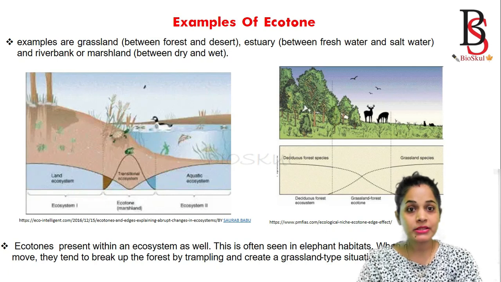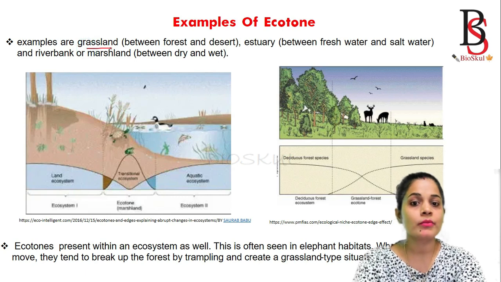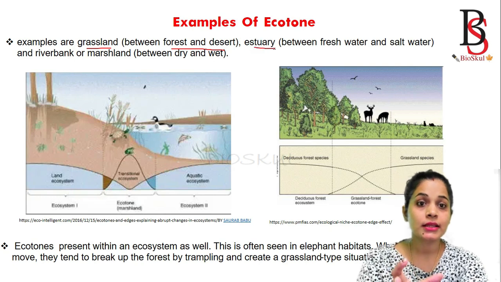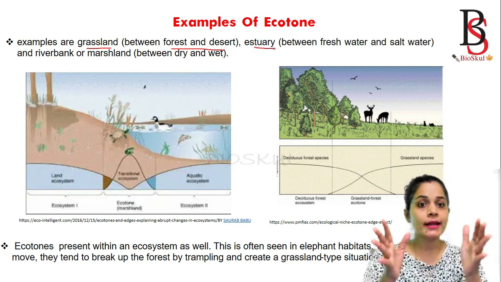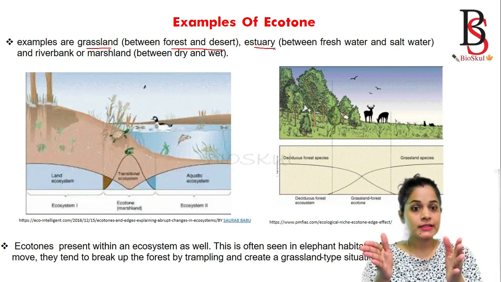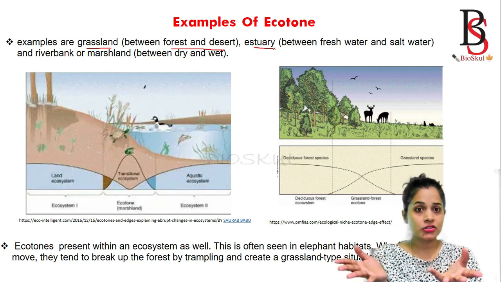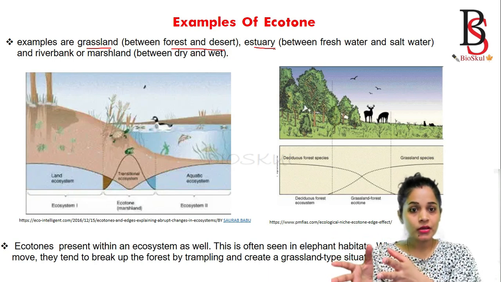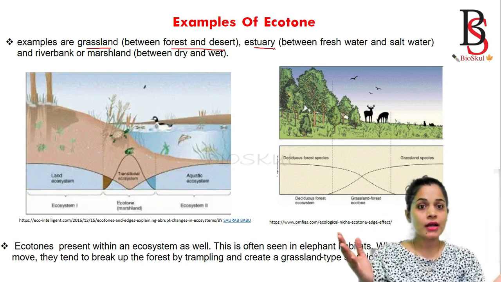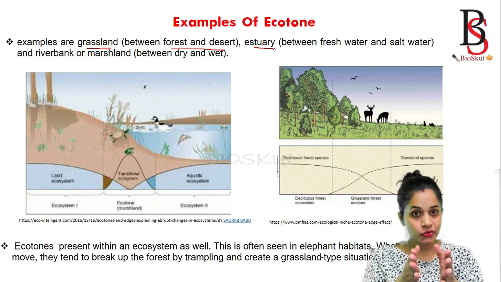Let's see some examples of ecotones. Grassland is formed in between the forest and desert ecosystems. An estuary is the ecotone between fresh water and salt water. Some animal species, especially fishes, are present in the salt water and some in the fresh water. But in the estuary, you will find fishes from both the salt water and the fresh water. So the biodiversity is greater in the estuary region.